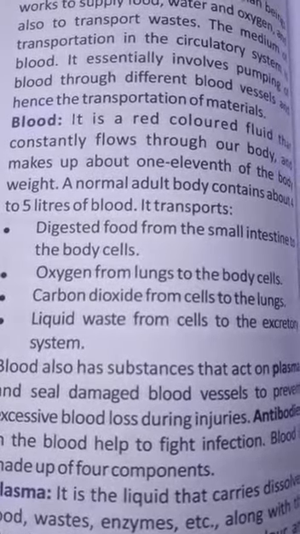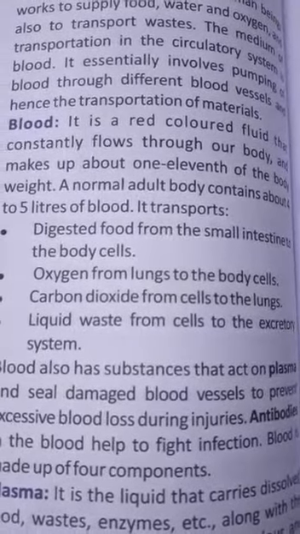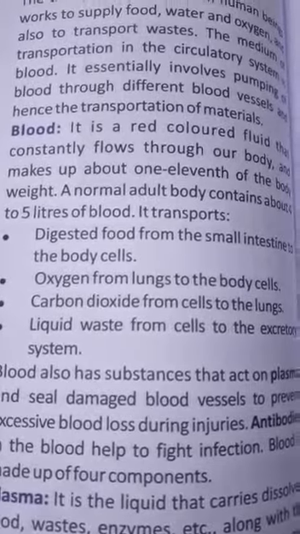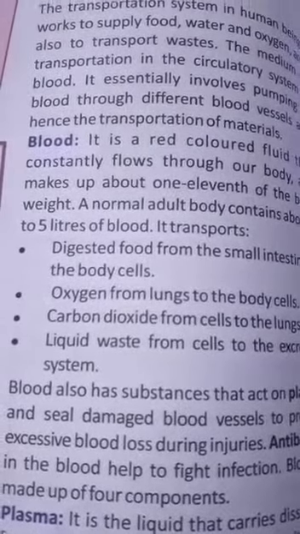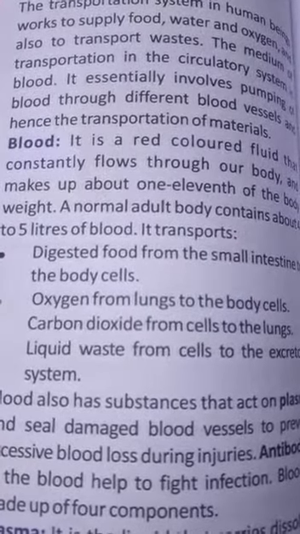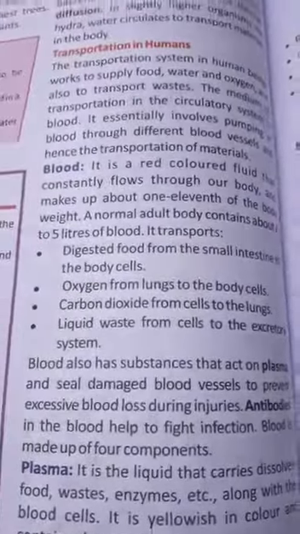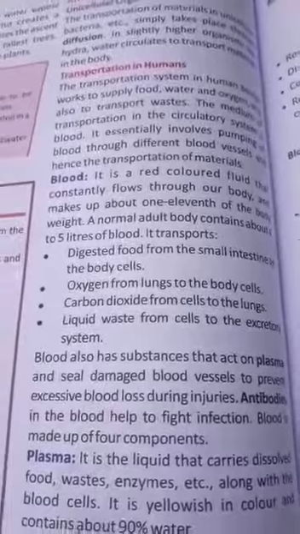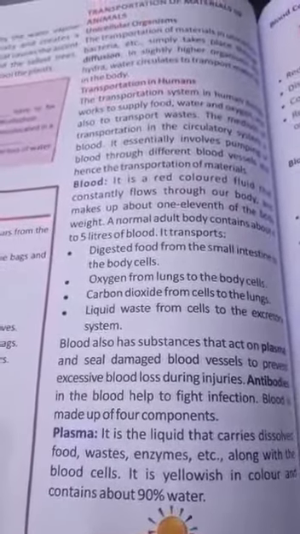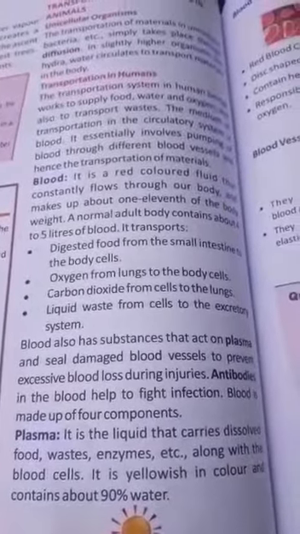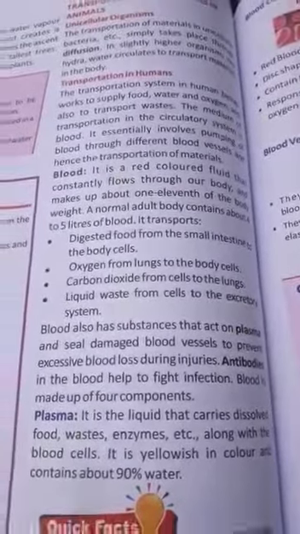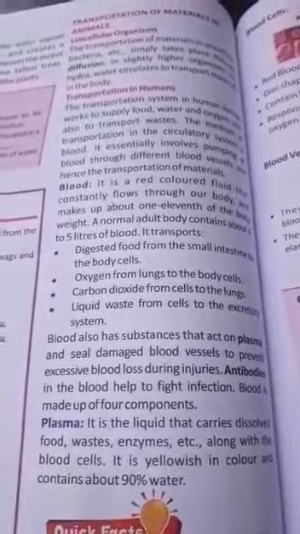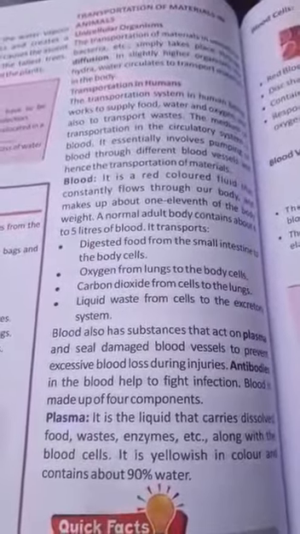Means in our body there is a red colored liquid present, that is called blood, which is continuously flowing with the help of the heart in our blood vessels, that is arteries and veins. A normally healthy man contains about 4 to 5 liters of blood in the body; if they are not healthy, then the blood amount is lower.